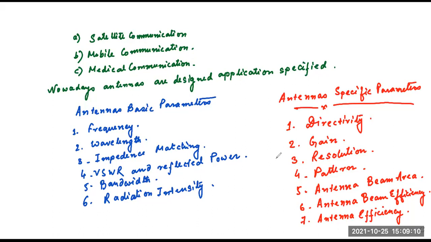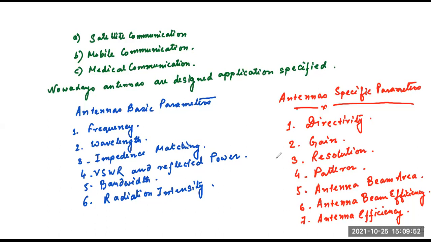Now, what is transmitting? There are two ends of an antenna, one called transmitting, another called receiving. Whenever a source produces a signal which has to be communicated, the antenna receives the signal, and that signal is then transmitted into free space by the antenna.